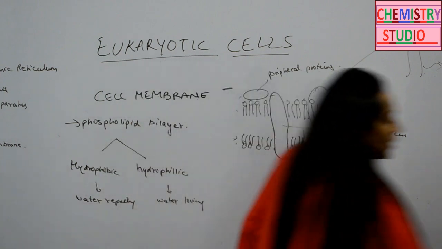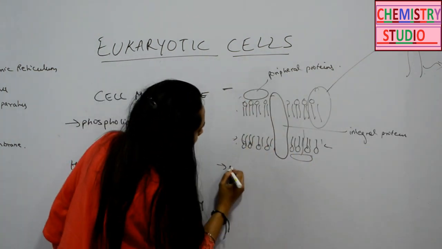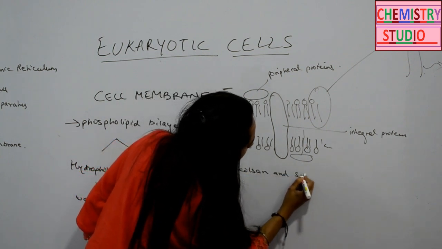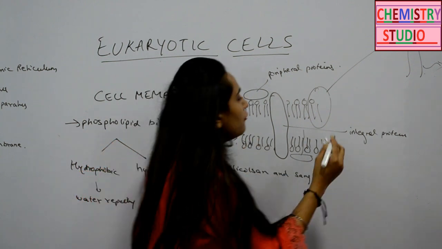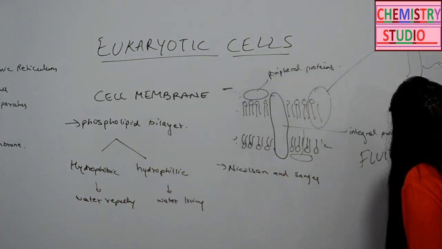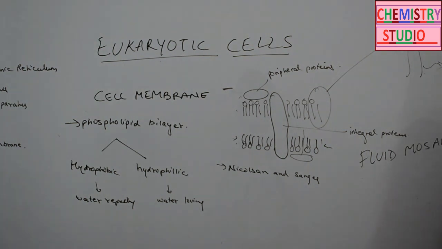Also, Singer and Nicolson gave the structure of the membrane and said it to be the fluid mosaic model. Why is this term fluid used?